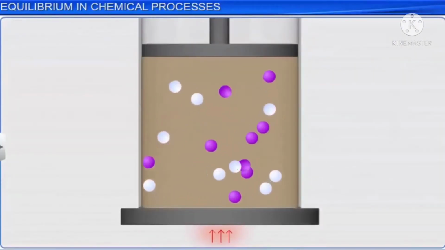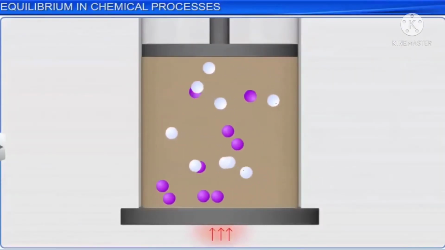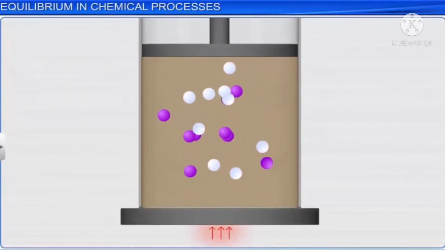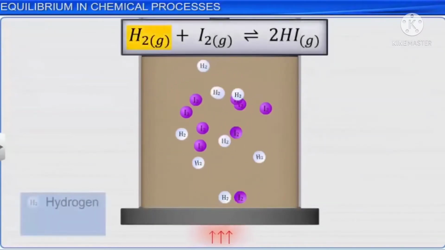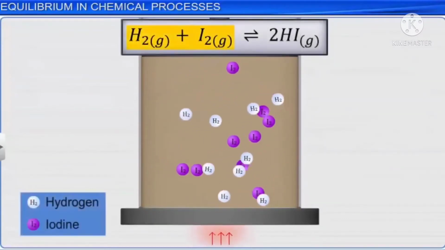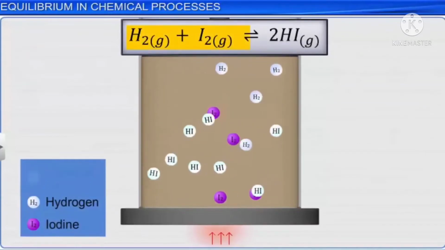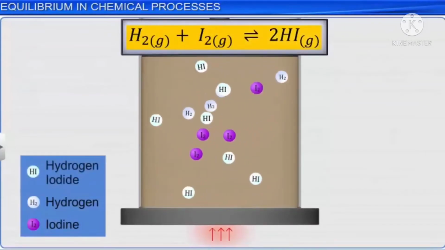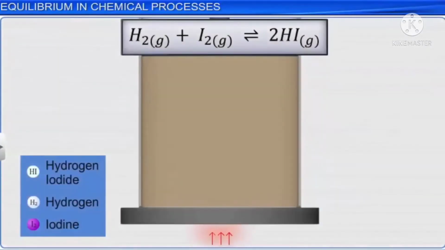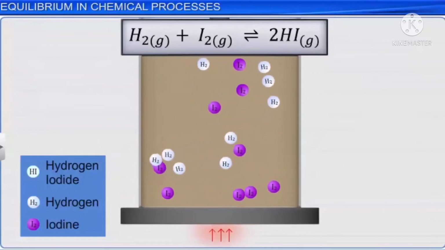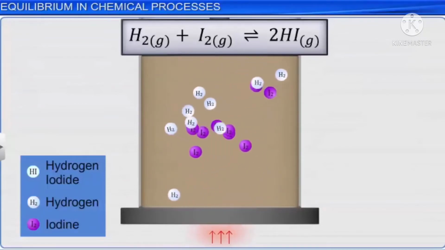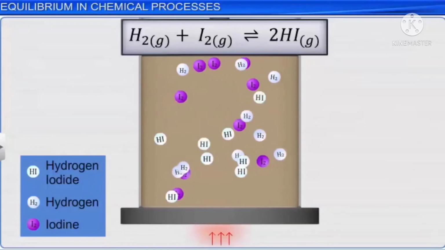The dynamic nature of chemical equilibrium can be understood by studying a gas-phase chemical reaction. For example, when hydrogen and iodine are heated in a closed vessel, they react to form hydrogen iodide. When a mixture of equal initial concentrations of hydrogen and iodine are taken in a flask, maintained at 717 Kelvin, the intensity of the purple color decreases after some time.